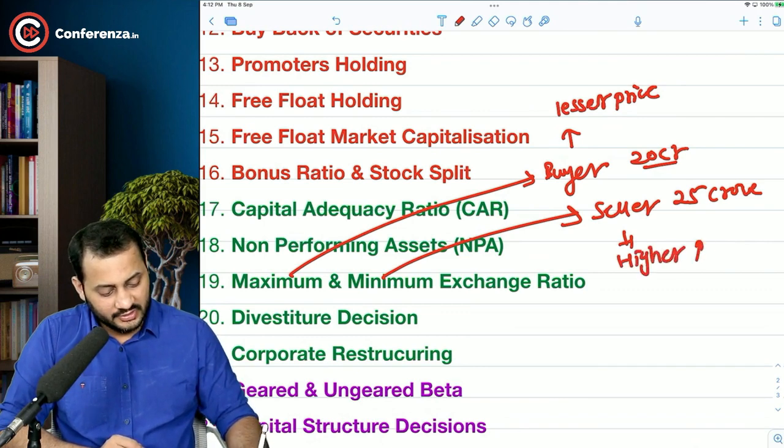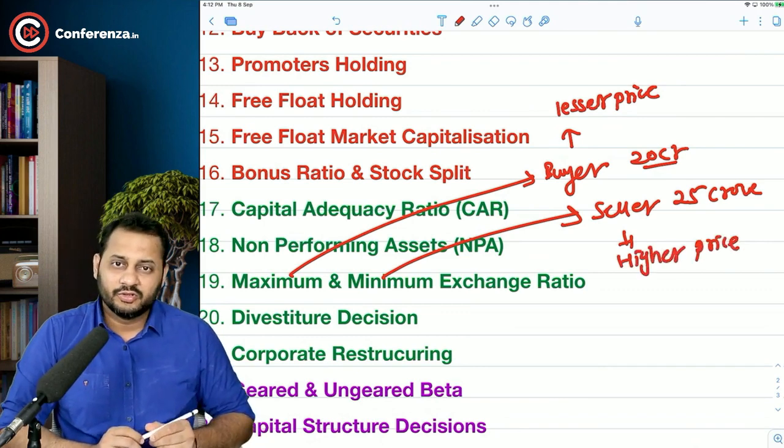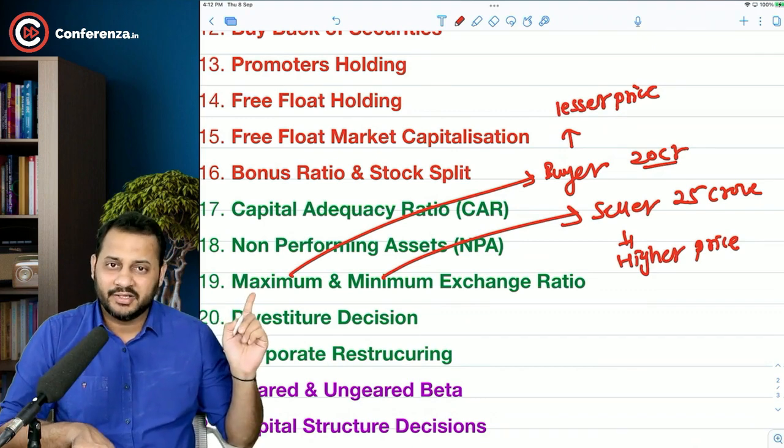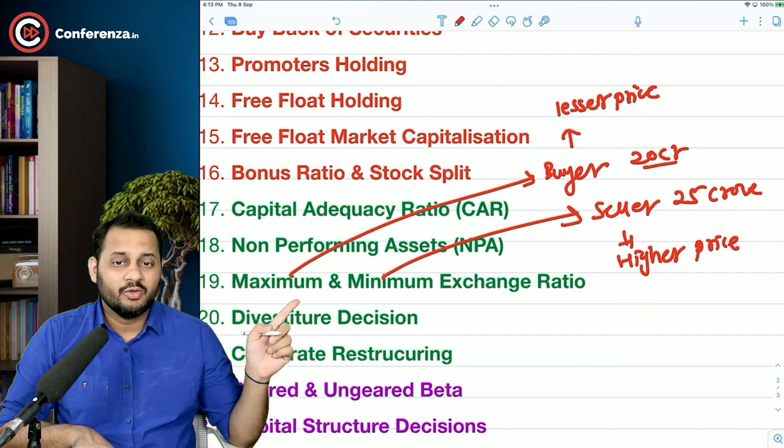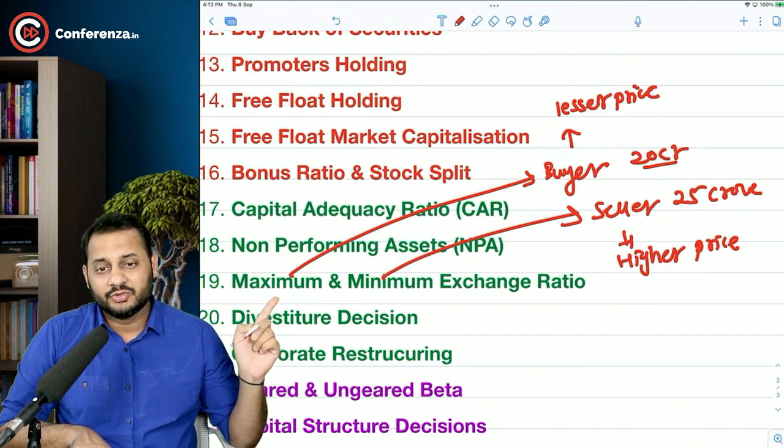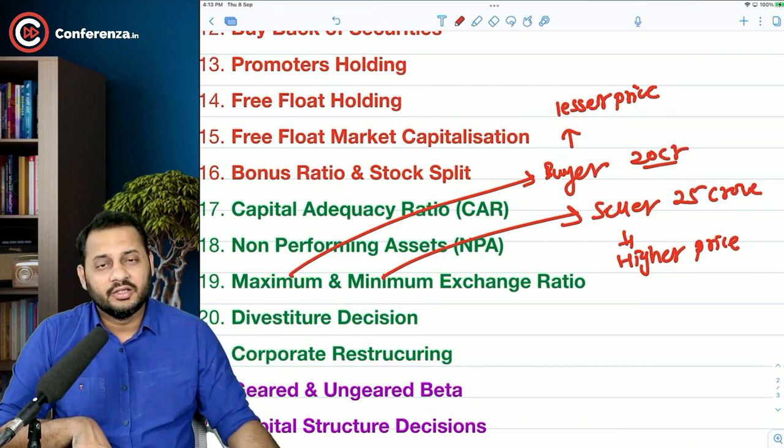So that's not the concern. The concern for both of them is how much maximum a buyer should pay so that his decision does not go wrong, and how much minimum a seller should demand so that his decision does not go wrong.